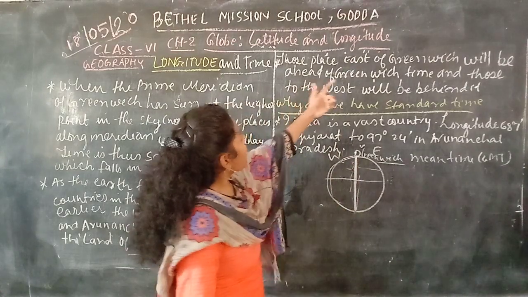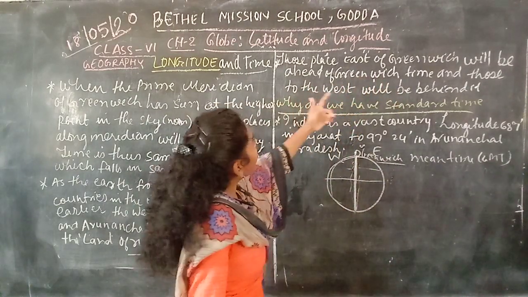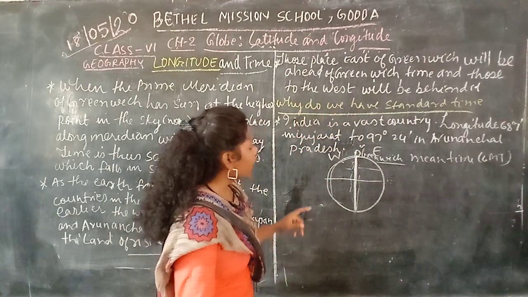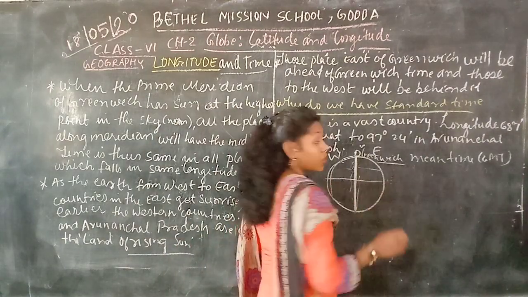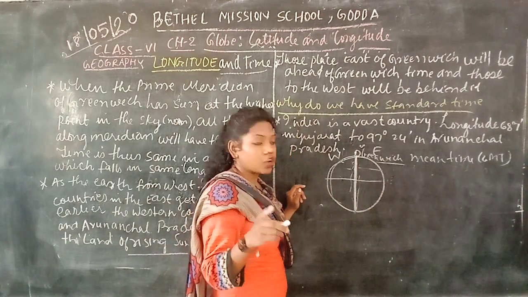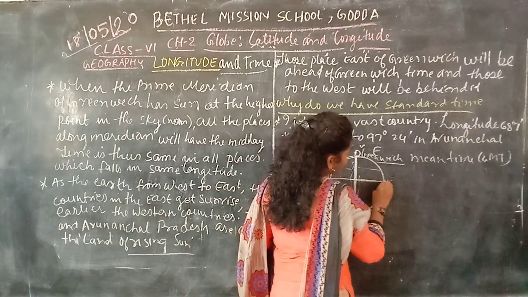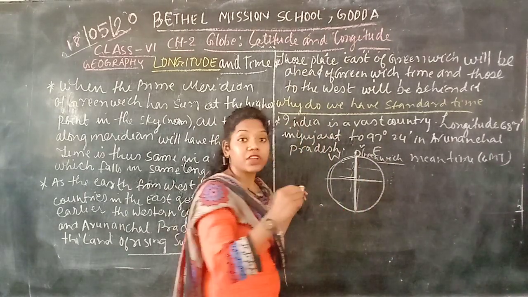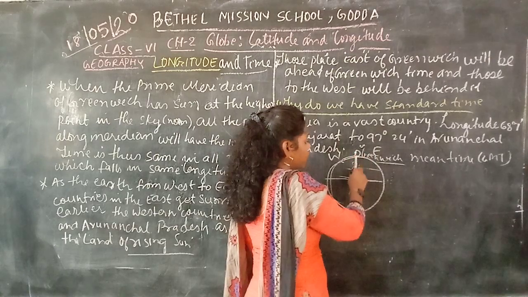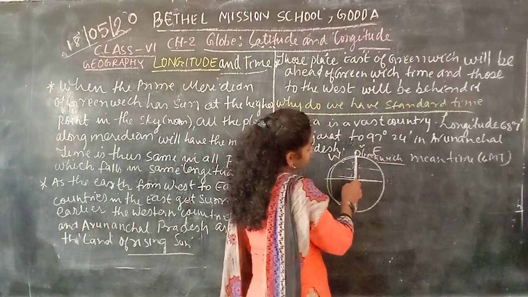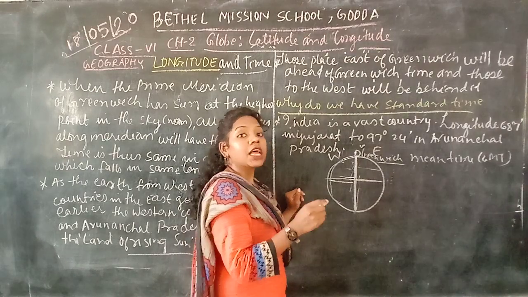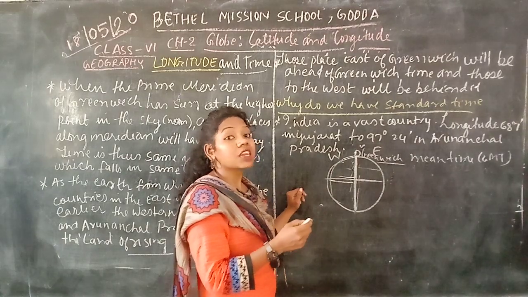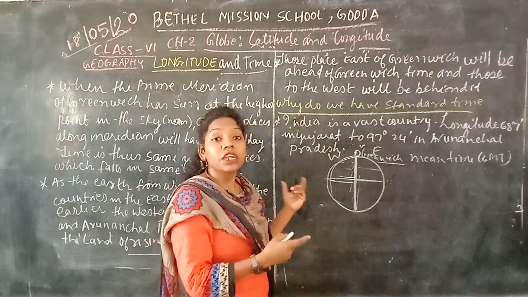Okay, those places east of Greenwich will be ahead of Greenwich time, and those which are west will be behind it. As I said, the sun is the timekeeper. Yes or no? So whichever countries in the eastern part receive the first sunlight, their time will be ahead of the western countries. It will be ahead of Greenwich time. And whichever countries are present in the western side will have